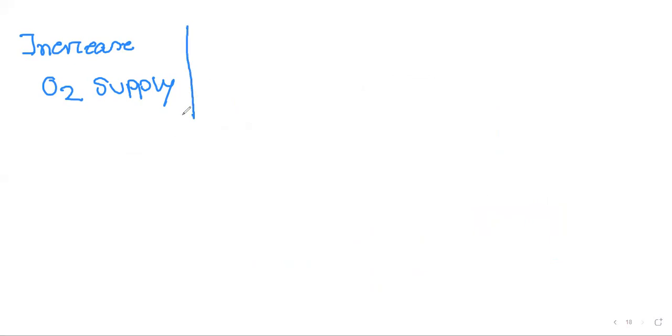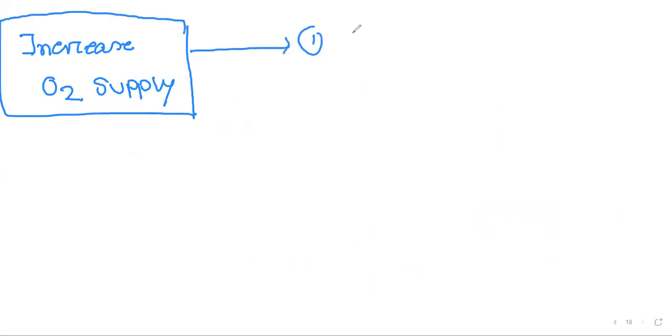So to increase our oxygen supply in the heart, there can be two principles. One is arterial dilation of cardiac vessels.